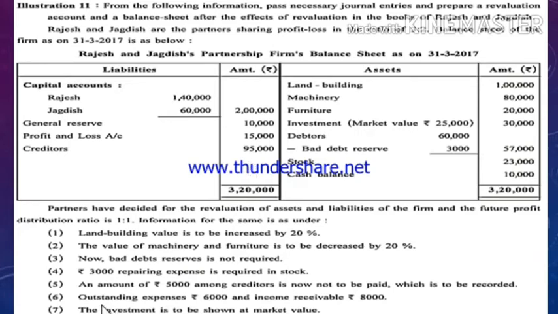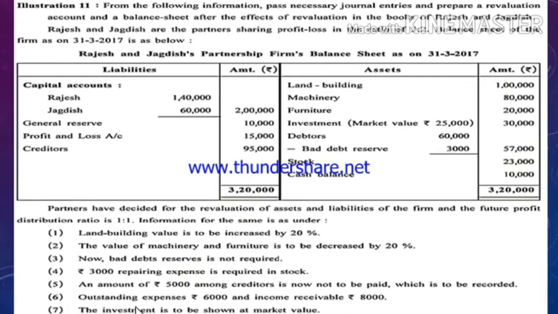Sixth adjustment: outstanding expense rupees 6,000 and income receivable rupees 8,000. Outstanding expense, due to which the liability will increase. If the liability increases, then loss will occur to the firm, so it will be recorded on the debit side of revaluation account. Entry would be revaluation account debit to outstanding expense account credit. And income receivable rupees 8,000: in future our profit would increase due to income receivable. So due to increase in profit, revaluation account will be credited and income receivable account would be debited.